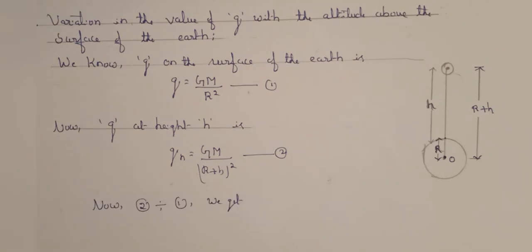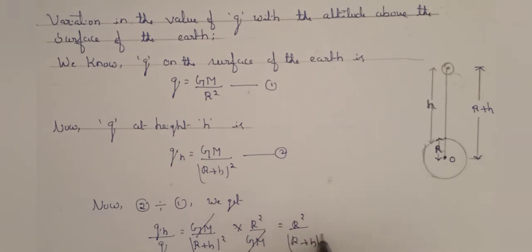We get gh/g = [GM/(R + h)²] / [GM/R²], which is GM/(R + h)² into R²/GM. We can cancel this GM. Then gh/g = R²/(R + h)².